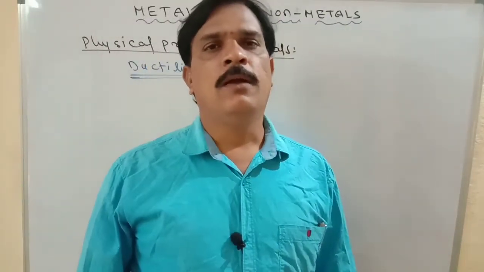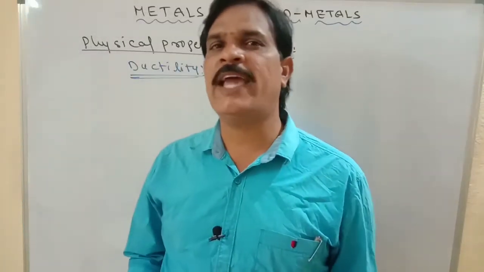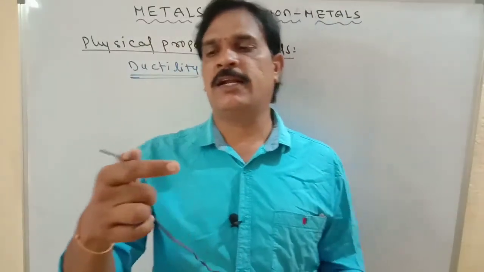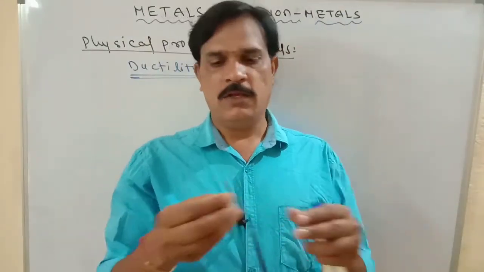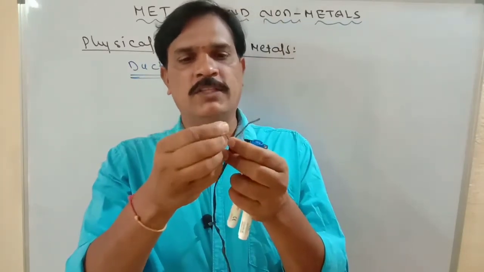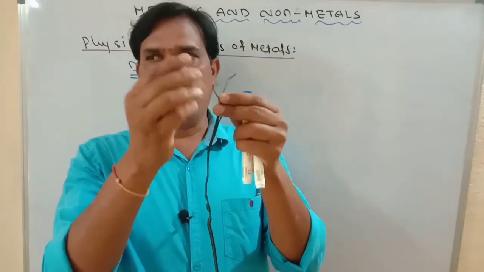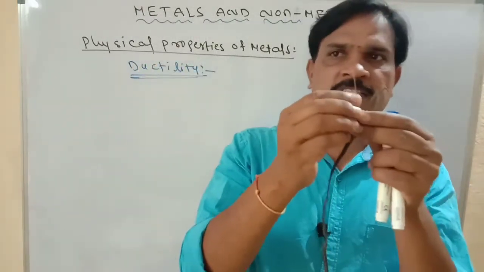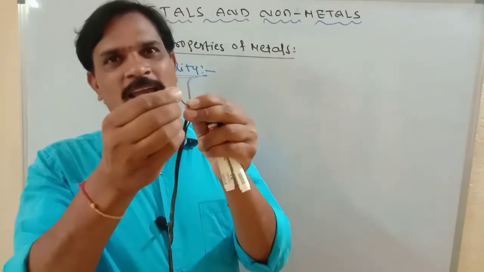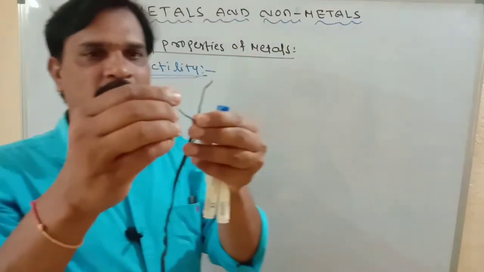Generally, metals that can be drawn into thin wires have a property known as ductility. This is a current wire, and the wire is copper. So this is one type of metal, copper metal. Those metals which can draw thin wires are known as ductile, because ductility means the ability to be drawn into thin wires.